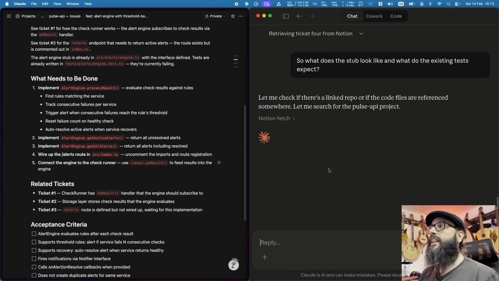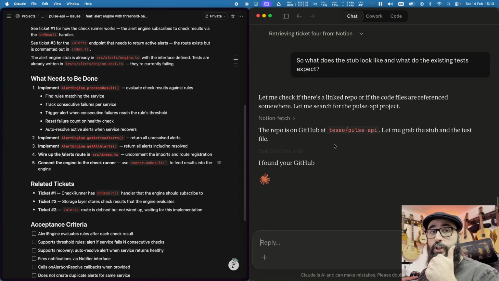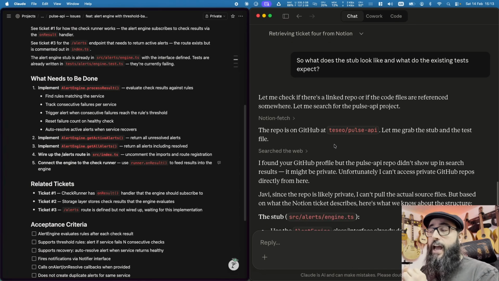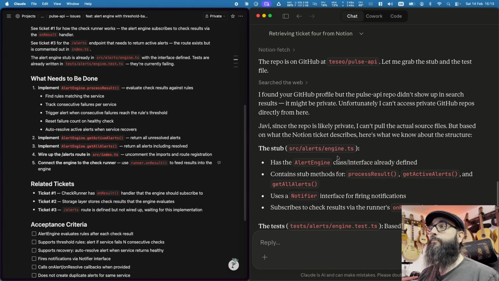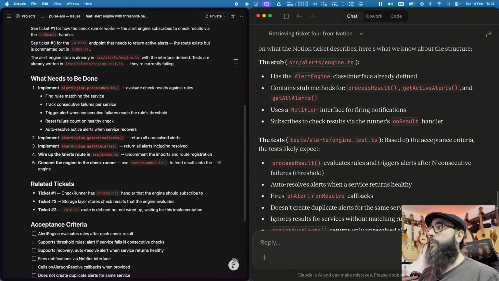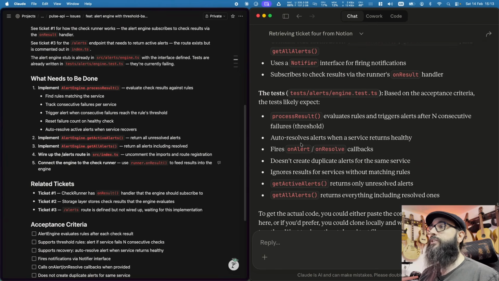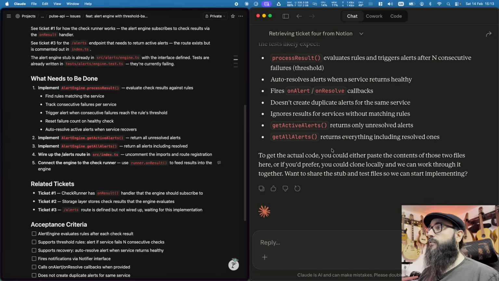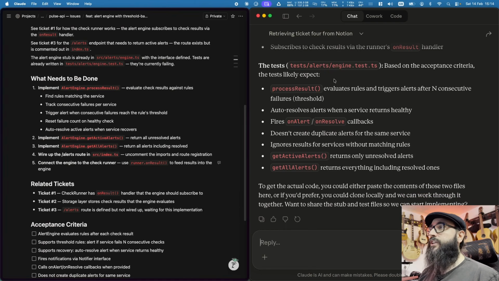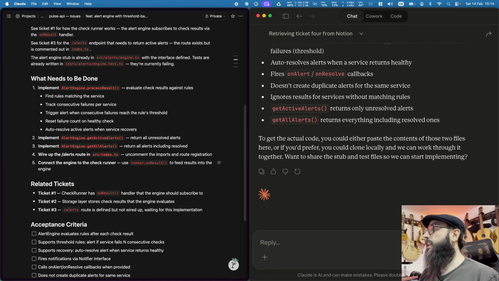Okay, it looks like there is a linked repo. That's good. So it's not only going to Notion, but it's also going to GitHub. That's good because it has the requirements from the product perspective, and it also has the context from the code perspective. It says that the stub looks something like this based on the acceptance criteria. It's actually giving me all the information that we could potentially see.